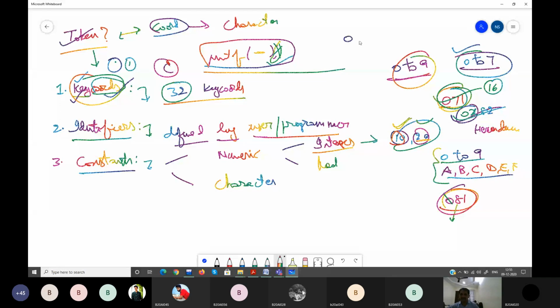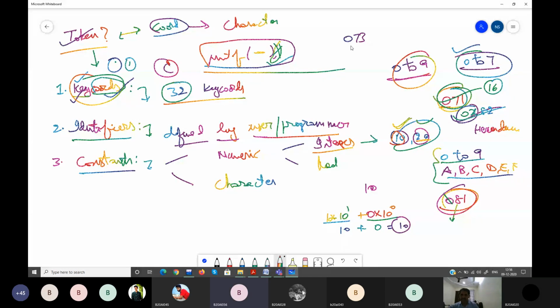Let us say I write 073. What does 073 mean? See, how do you define 10? 10 is 0 multiplied by 10 power 0, plus 1 multiplied by 10 power 1. 0 multiplied by anything is 0, plus 1 multiplied by 10 is 10, so you get your 10.